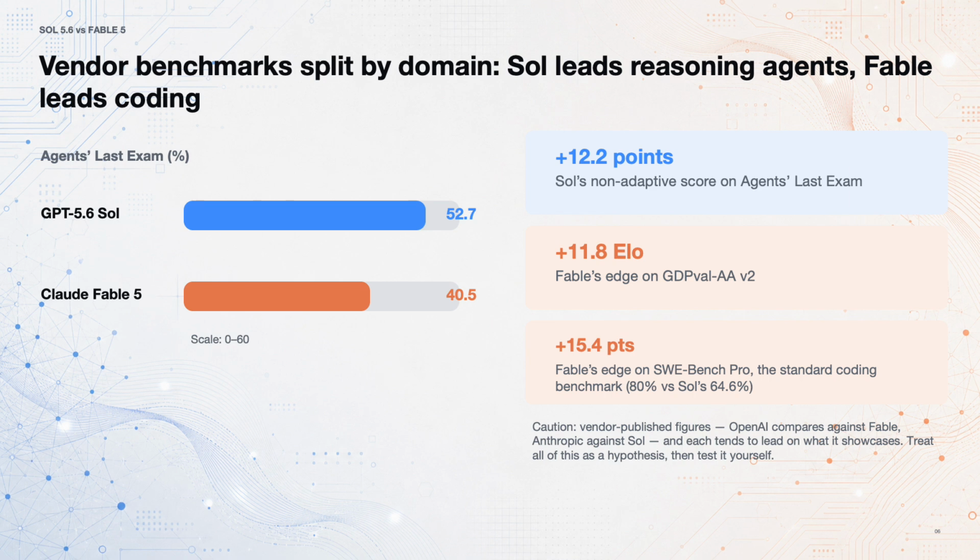The honest read is that the two models trade wins by domain rather than one being uniformly stronger. And remember, OpenAI publishes comparisons that favor Sol. Anthropic publishes comparisons that favor Fable. So treat all of these numbers as a hypothesis. Then run a blind evaluation on your own prompts, your own files, and your own acceptance criteria.